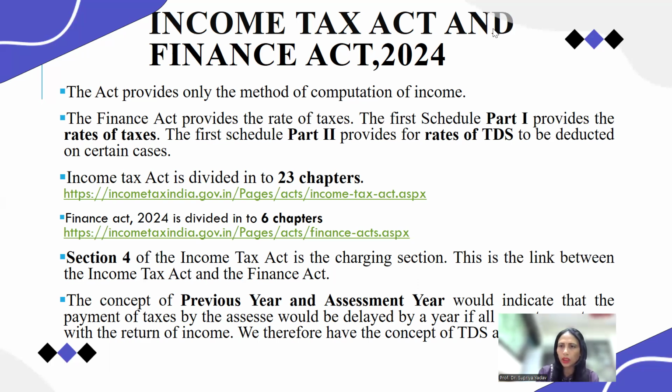Because of the charging section only, the Finance Act can give many types of tax rates. It is the only section which gives the government the power to collect taxes. So section 4 is important, because it lets the government charge and collect the taxes.